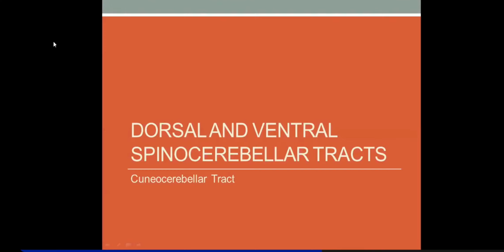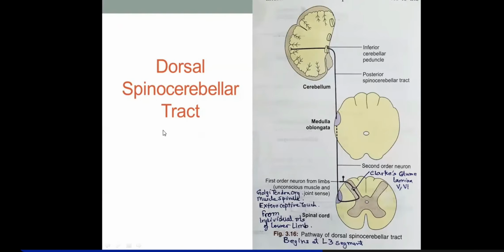Although in this category we'll also study the cuneo-cerebellar tract, I'll tell you. The spinocerebellar tract is actually divided into two categories, a dorsal and a ventral spinocerebellar tract. Firstly, we'll study the dorsal spinocerebellar tract. One thing in this tract: you will find there is no decussation. This entire tract is ipsilateral. It doesn't cross. These are a few important points.